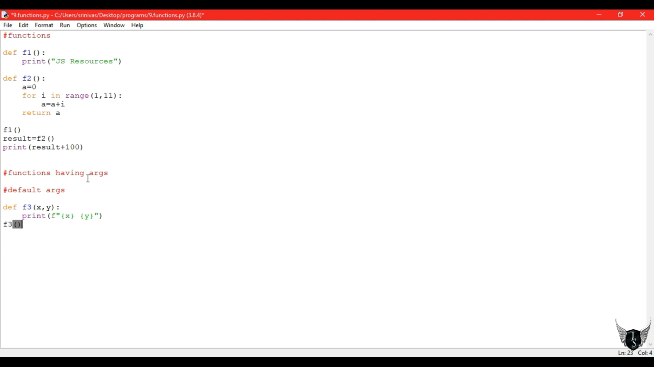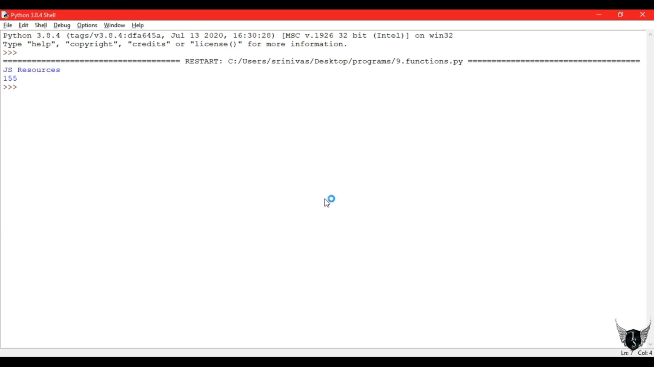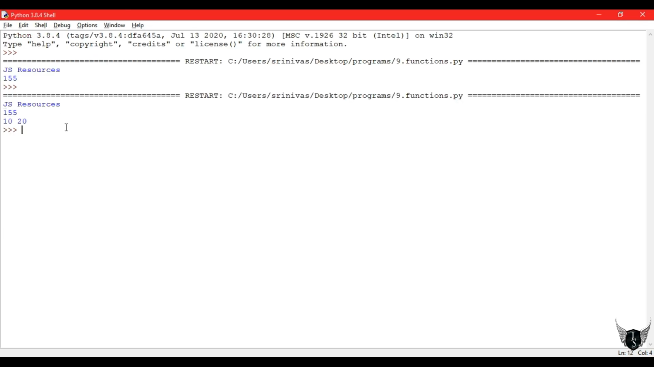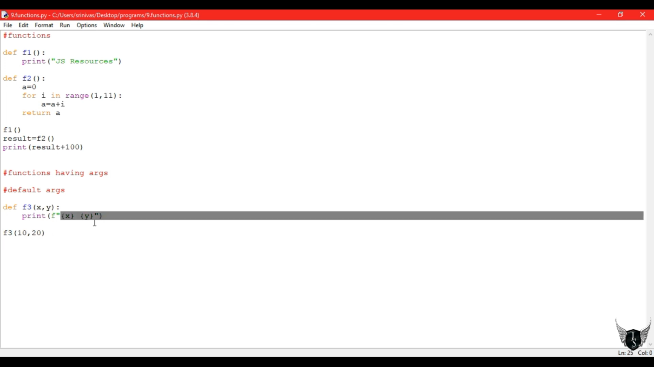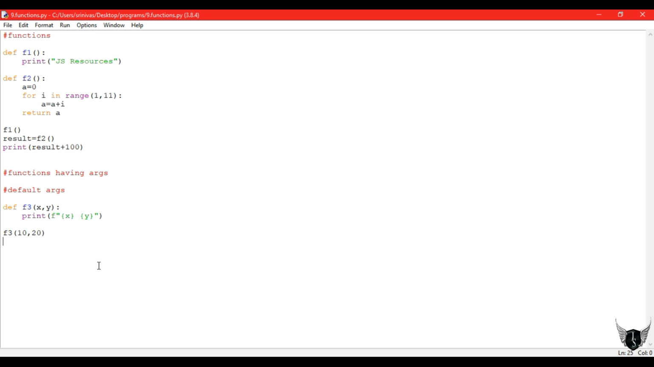So I have taken an example, my function is f3, I am printing x and y values. I will give them as parameters, nothing but arguments. 10 and 20 will come to x and y, and they will get printed directly. This is a normal example of an argument function. So 10 is stored in x, 20 is stored in y. They will get printed.